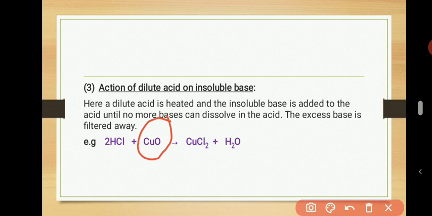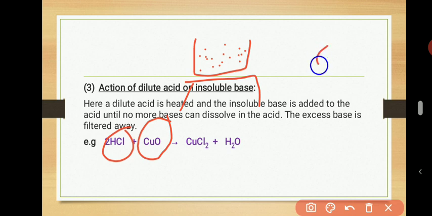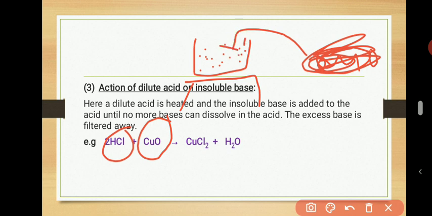What you do is you get this acid like this, put it on a Bunsen burner, put the acid there. Is that okay? When you put the acid there on the Bunsen burner, use a spatula, that one that looks like a spoon. Use the spatula to collect the CuO, the powder of CuO. So take your spatula, pick part of it, add it into this place. When you add it, you will see that a reaction is taking place because the color of the solution will be changing, because this compound has color. So as you add it, it will be turning blue. But begin to stir it as you're adding it.